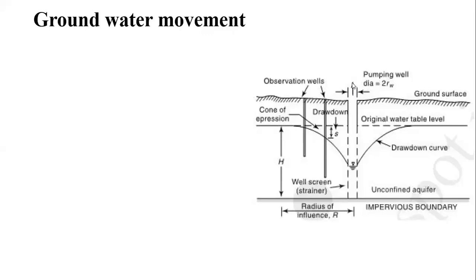And this arrow indicates that at a constant rate, at a constant discharge, we can say the well is getting pumped. The water is being pumped from the well at a constant rate.